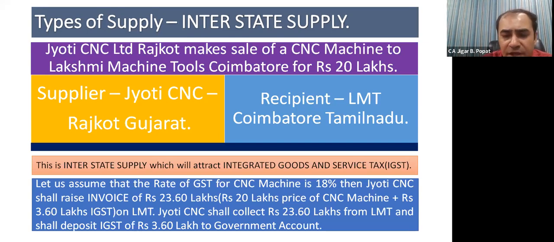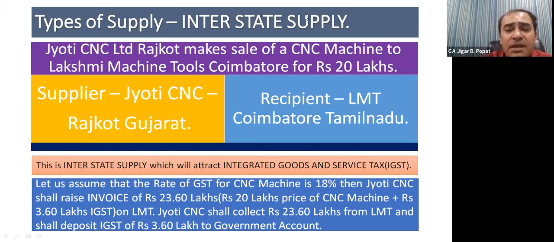Friends, are you getting why it is indirect tax? Here, do let me know who is finally bearing the burden of tax from out of his own pocket. It's Lakshmi Machine Tools, Coimbatore, which is finally bearing the burden of tax. But who is paying the tax to the credit of government? That is Jyoti CNC, Rajkot, which is paying the tax to the credit of government. So Lakshmi Machine Tools Coimbatore indirectly pays GST to government through Jyoti CNC. So it is indirect tax.